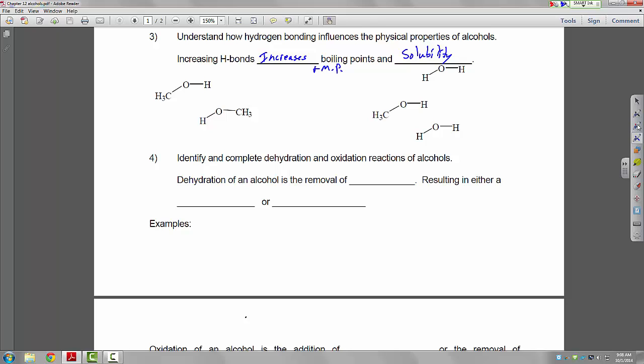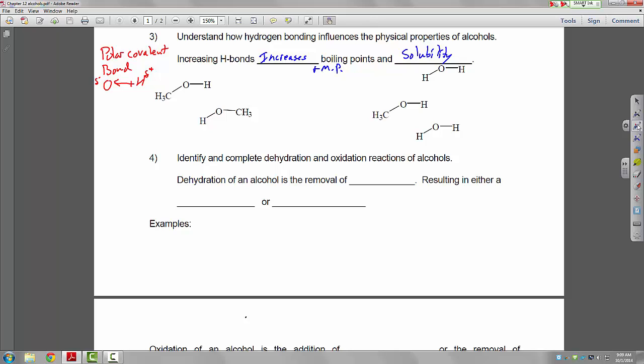The thing to remember about hydrogen bonds is that in order to have a hydrogen bond, we must have a polar covalent bond, and it's only going to exist in two types, really. We have an oxygen-hydrogen bond, where the oxygen is partially negative and the hydrogen is partially positive. This is the bond we see in alcohols, also in water.